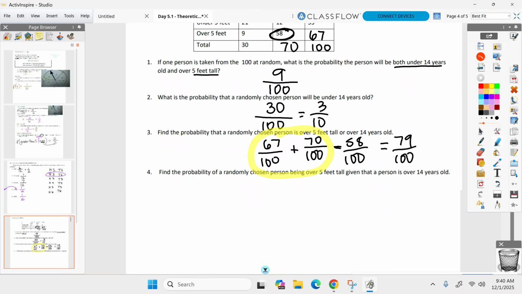Meredith, you got this. Ready to go? How are you today? Good? Good. All right. Find the probability of choosing a person over 5 feet. Ready, everybody? Given, there's that vertical bar, given that the person is over 14 years old.